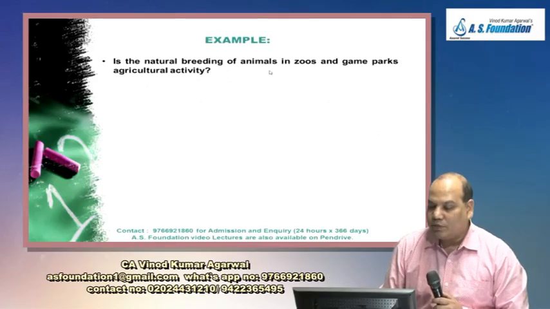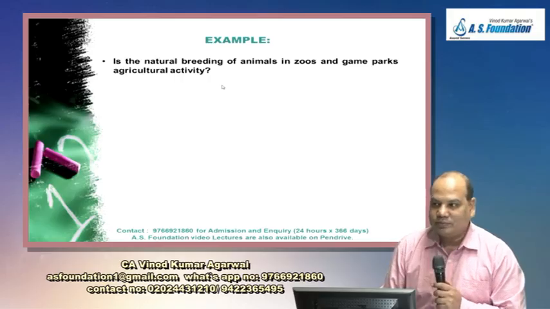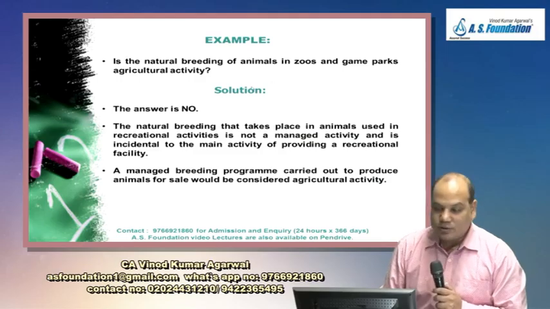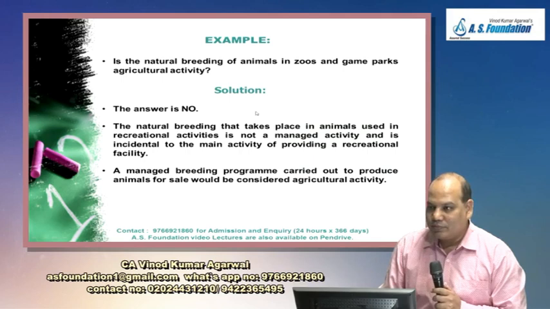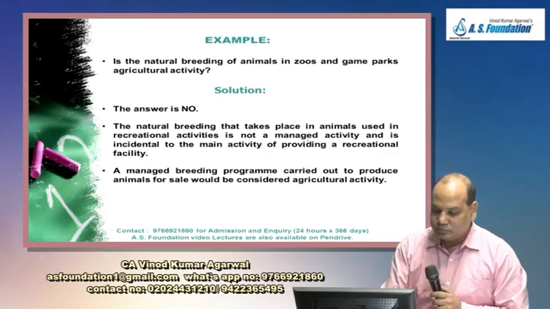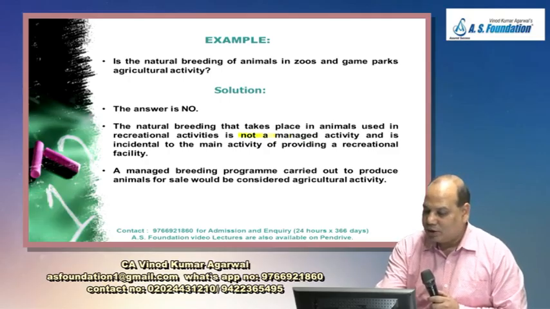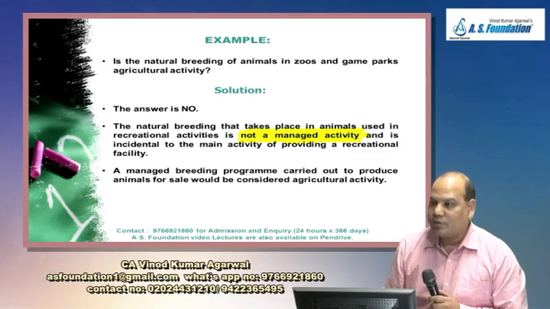Is the natural breeding of animals in zoos and game parks agricultural activity? Again the answer is no. There may be breeding of animals, some more new animals will be born, but that is not management for biological transformation purpose, it is incidental. So again the answer would be no. The natural breeding that takes place in animals used in recreational activity is not a managed activity. The main activity is entertainment of people by training the animals, not management of the biological transformation.